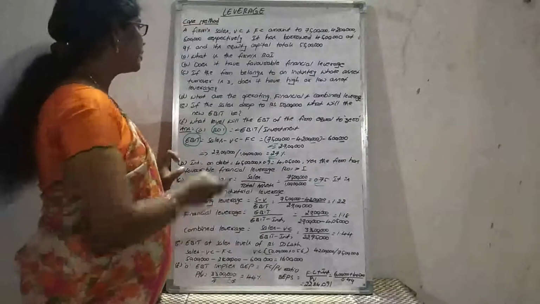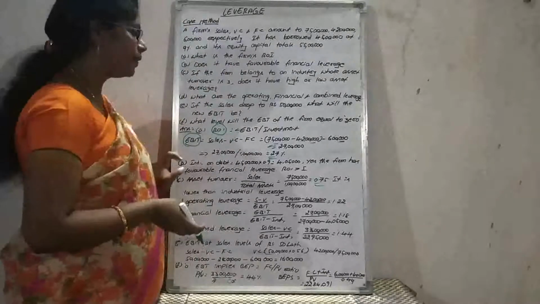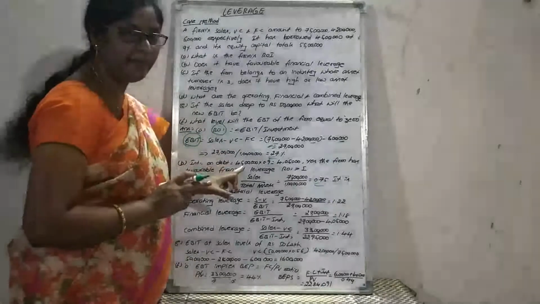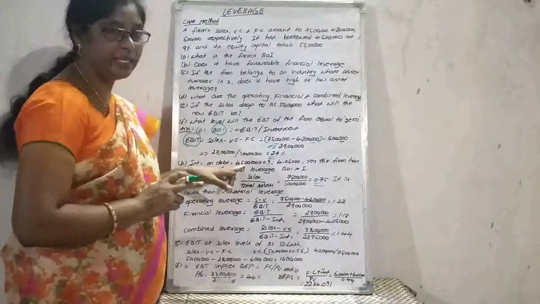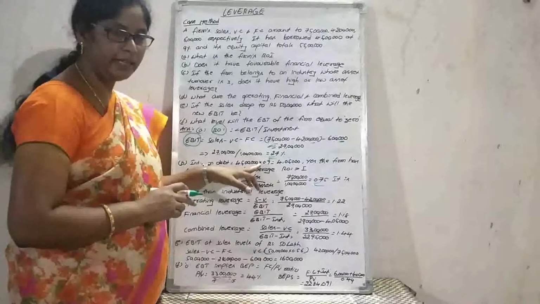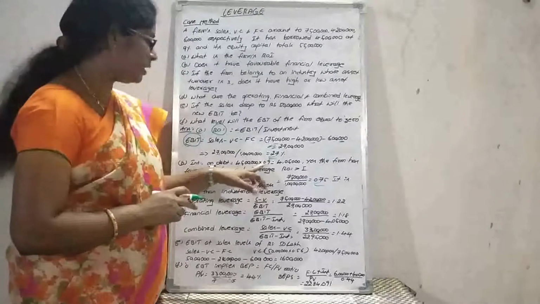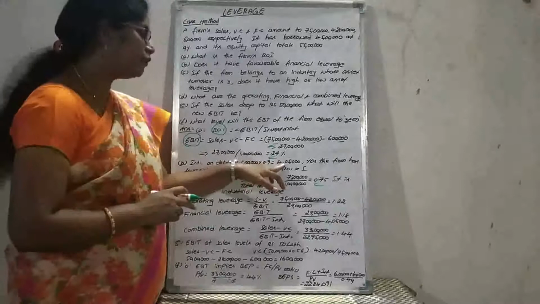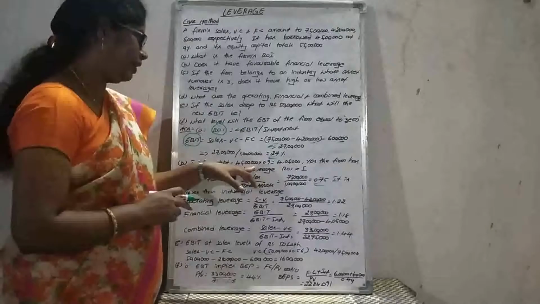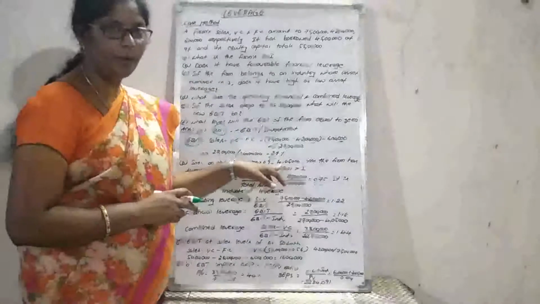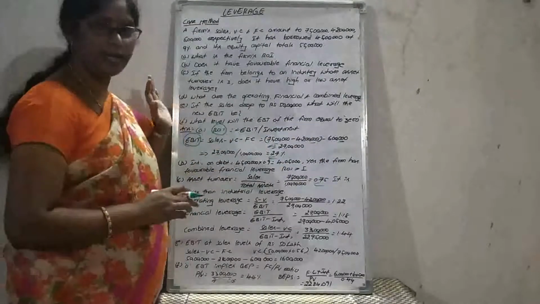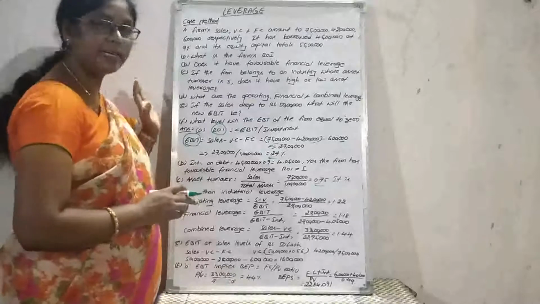And what is the second situation? Does it have the favorable financial leverage? Here we need to determine the debt value and interest value. How much debt capital is there? 45 lakhs. For that 45 lakhs, we need to pay the rate of interest of 9%. That is 0.09, the value is 4 lakhs 5,000 rupees. Here the ROI is greater than the interest paid on the borrowed capital. So that's why yes, the firm has a favorable financial leverage. So this is the second situation.